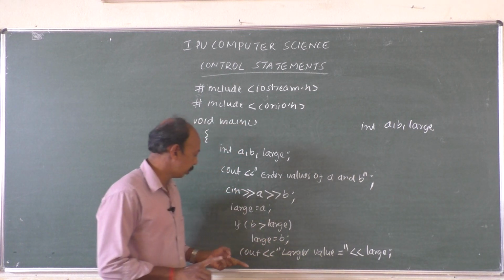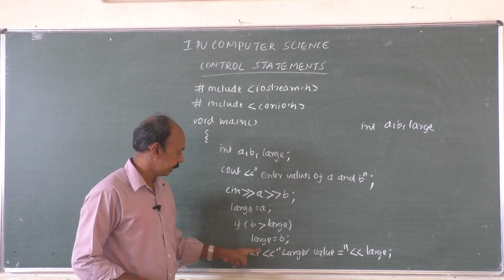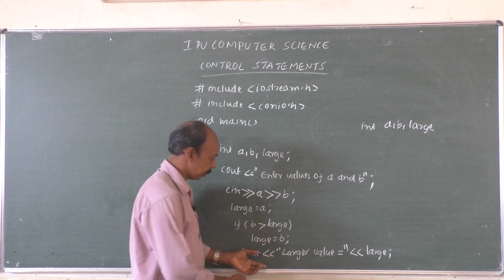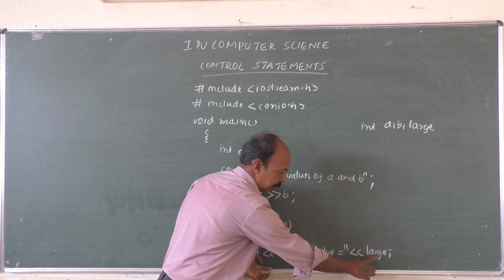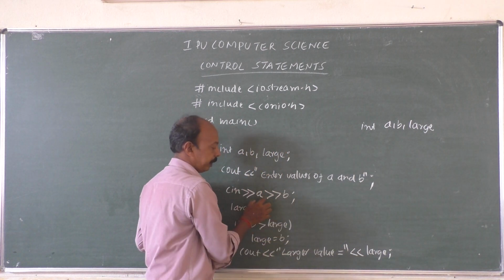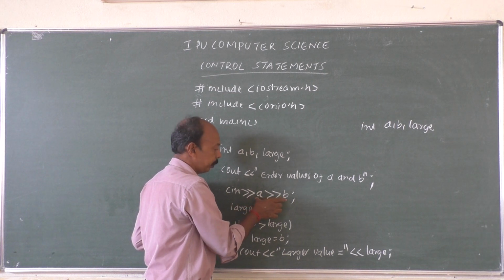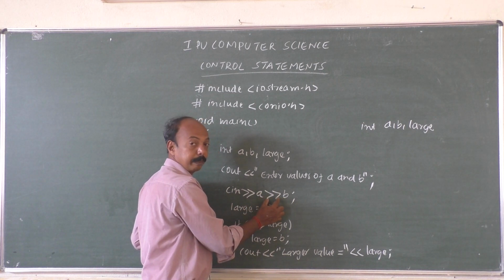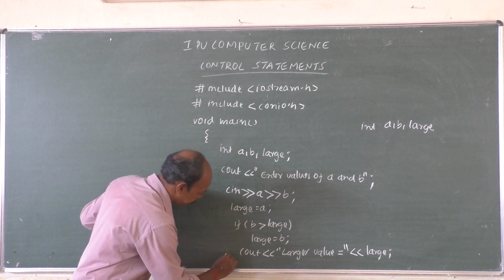When we are using cout, which particular symbol will be used? Extraction in case of cin and insertion in case of cout. Of course, whenever we have a message as well as a variable, between those two also we have to include that particular symbol. Similarly, whenever we have more than one variable, in between two variables, we need to include that particular symbol. After that, you can close the bracket.